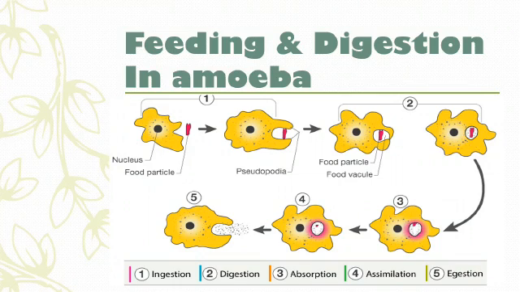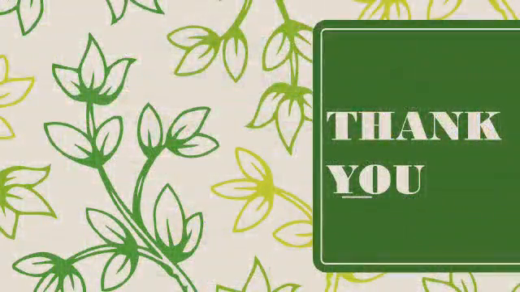So from step number 1, that is ingestion. Step number 2 consists of digestion. Step number 3 is absorption. Step 4 is assimilation, and the fifth is finally egestion, that is taking out of the waste product. This chapter is all about feeding or taking nutrition in animals. Hope you have understood.